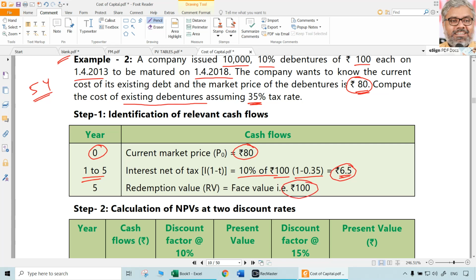So all we need to do is find the present value of this 6.5 and this 100, which should be equated to 80. At which discount rate will that be equal to 80? That has to be calculated. For that purpose we need to find the IRR, and we first need to start with some discount rate. Let us say a 10% discount rate. PVIFA you can take for this 6.5.